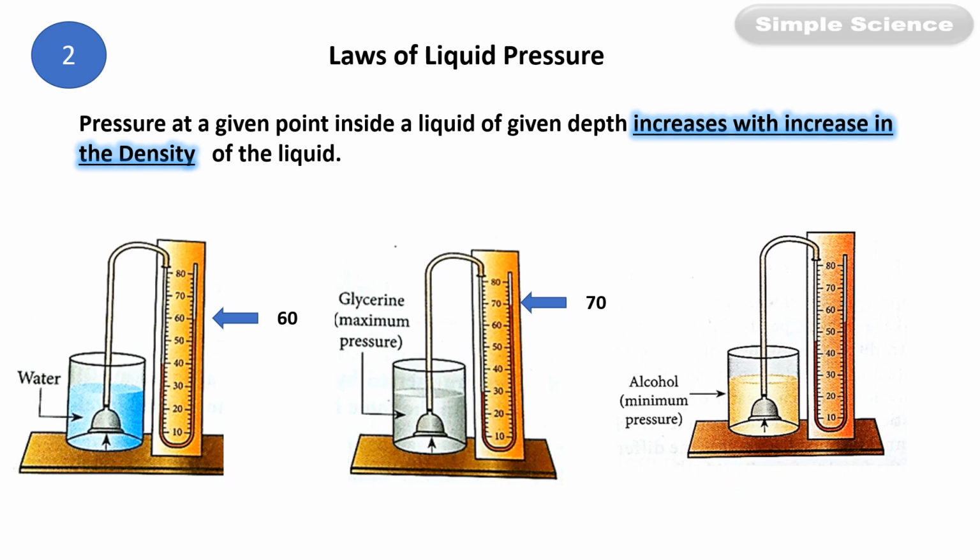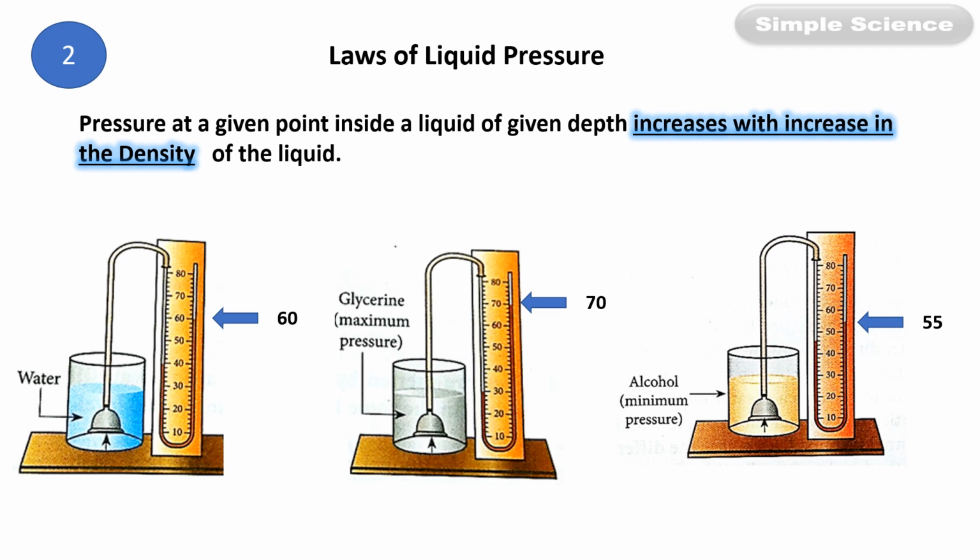Take another liquid, alcohol. Same amount, or same level, of alcohol, and the manometer is also inserted at the same depth. Now what is the reading here? It shows 55. So out of these three liquids, alcohol has the least density, so it has the least pressure. And glycerin has the highest density, so glycerin has the highest pressure. So at the same depth, the pressure increases with increase in density.